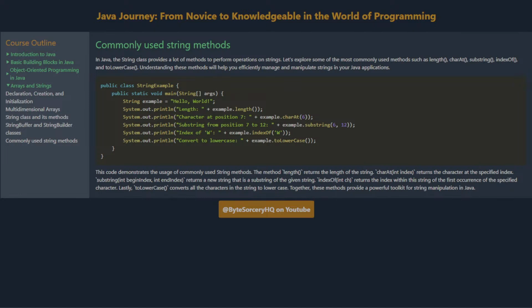The method length returns the length of the string. charAt(int index) returns the character at the specified index. substring(int beginIndex, int endIndex) returns a new string that is a substring of the given string. indexOf(int ch) returns the index within this string of the first occurrence of the specified character. Lastly, toLowerCase converts all the characters in the string to lowercase. Together, these methods provide a powerful toolkit for string manipulation in Java.